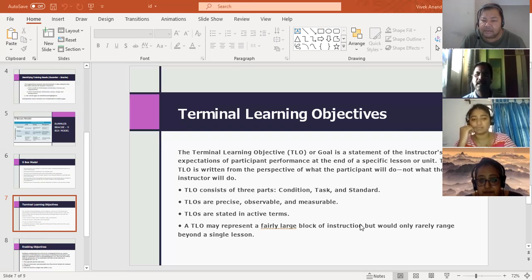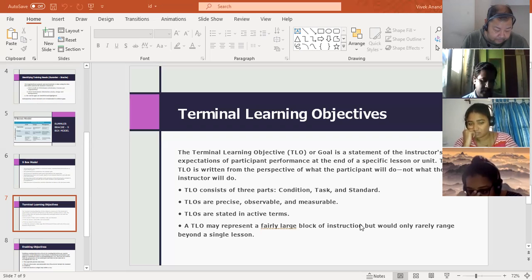Can I just add one thing? Yeah, please. Ishwar, I had written a TLO over here. After listening to all those things, this training program will enable the learner to learn the skills of screening quality candidates and improving the result by 25% within 1 month of application.